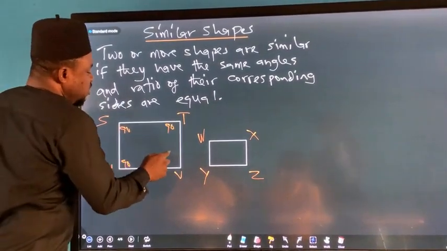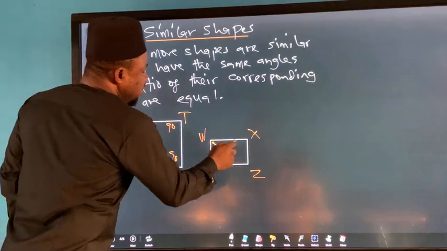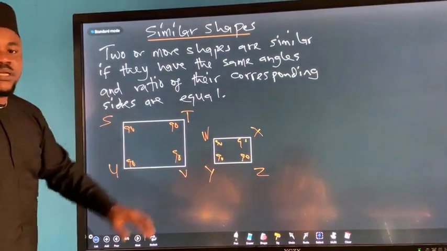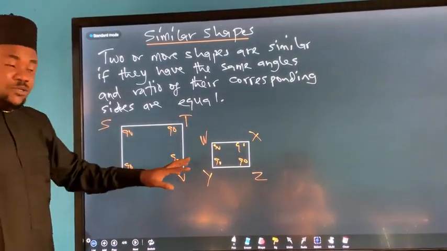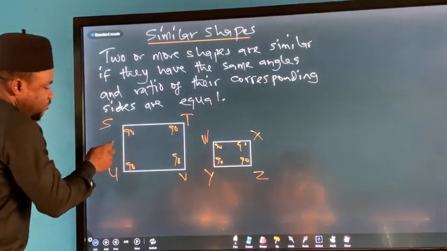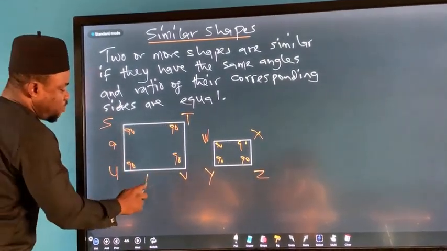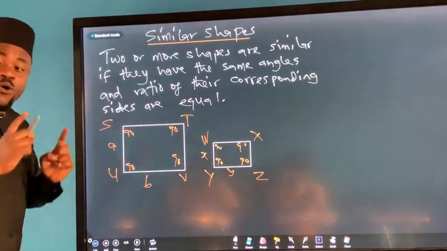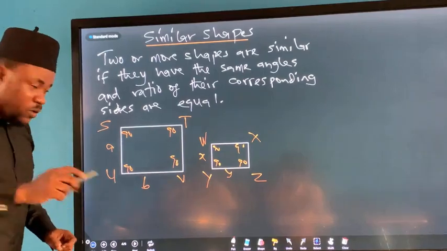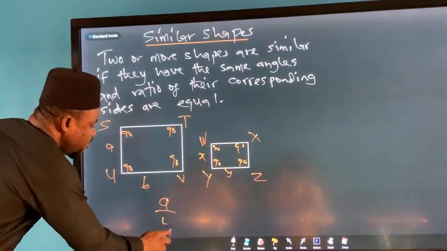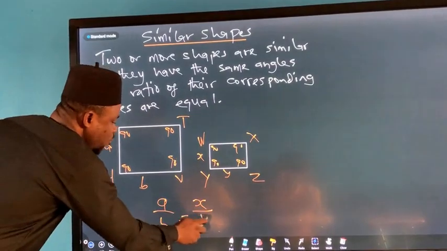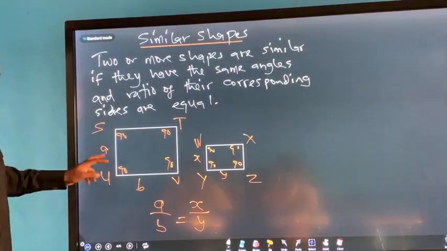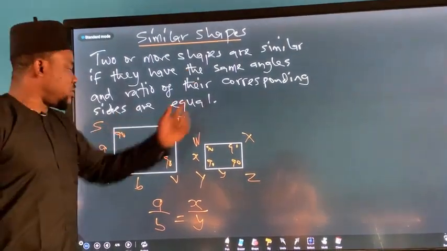90 degrees, 90 degrees, 90 degrees. So the angles are the same, not necessarily all of them 90 degrees. And then if this side is A and this is B, and this is X and this is Y, if the ratio of corresponding sides are equal, A over B equals X over Y, if they have the same or similar angles.